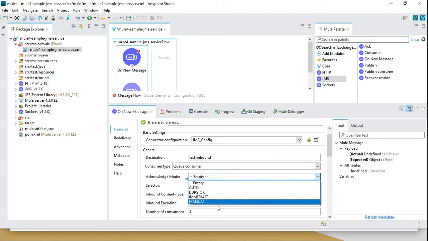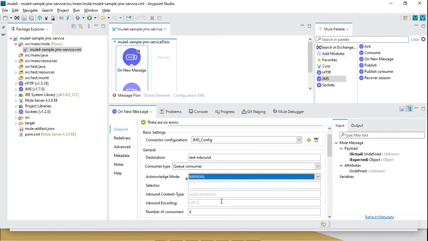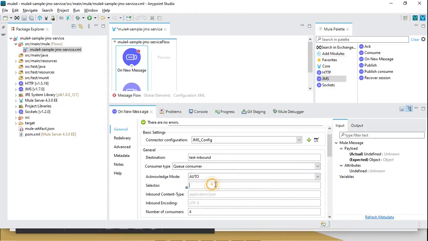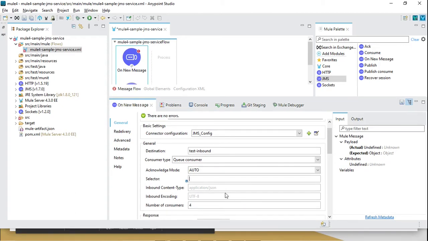Manual. I mostly prefer the manual because in the manual acknowledgement mode you will have full control of your message. Whenever you want you can acknowledge the message, but if you haven't acknowledged the message, then the message will stay at the broker, and whenever you want you can consume the message again. So that's one of the features I like a lot in JMS. So for this example I will just show you the auto, then we can go ahead and use the other acknowledgement modes as well.